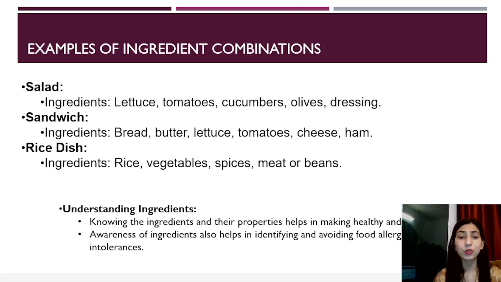Understanding ingredients, knowing the ingredients and their properties helps in making healthy and delicious meals. If you know the property and importance of a certain ingredient, then you can create different and nutritional dishes as well. Awareness of ingredients also helps in identifying and avoiding food allergies and intolerances. Certain people have allergies towards a specific ingredient, like some people have an allergy towards egg. So if you are aware that a certain person has an allergy to this thing, then you're not going to add it to make a dish. So it's very important to understand the ingredients and food allergies also.